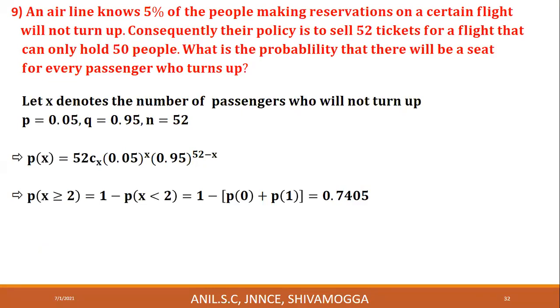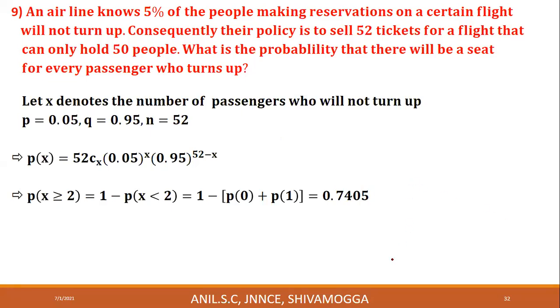An airline knows that 5% of the people making reservations on a certain flight will not turn up. Will not turn up means will not travel. Consequently, their policy is to sell 52 tickets for a flight that can hold only 50 people. The flight can accommodate only 50 people, but the airline sells 52 tickets. What is the probability that there will be a seat for every passenger who travels? Turn up means travels.